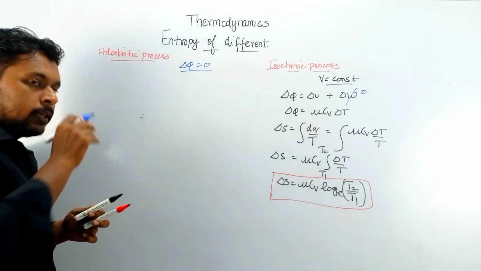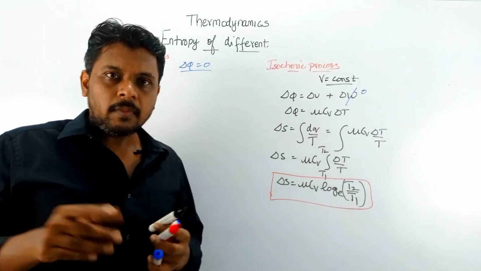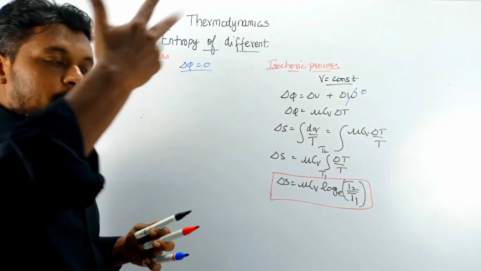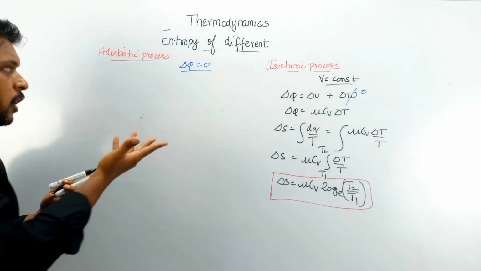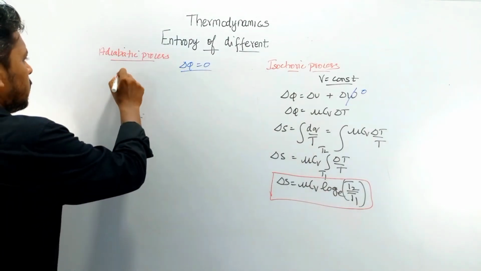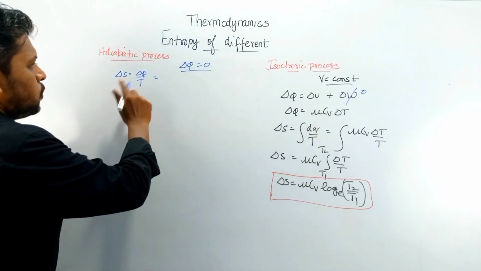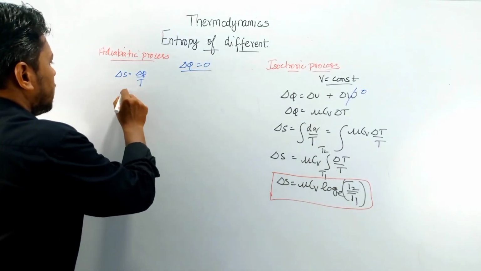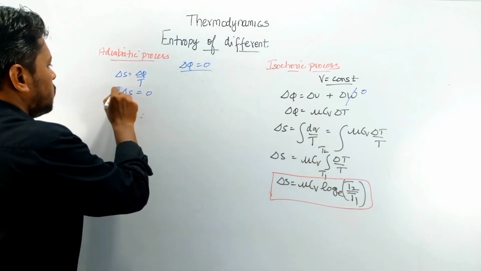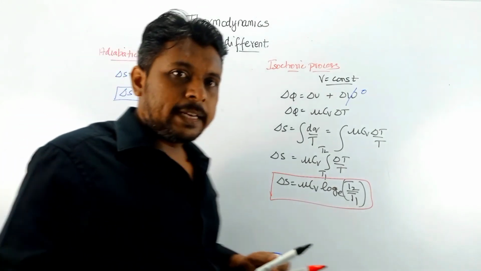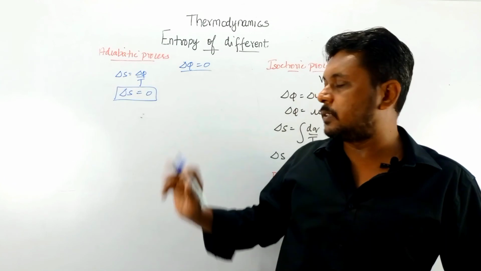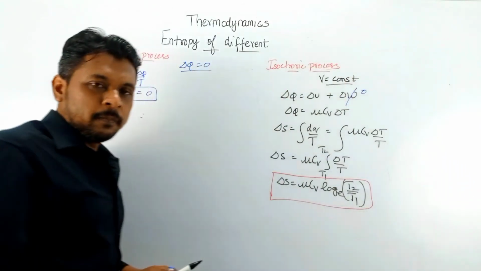There is no transfer of heat, no heat going inside or coming outside. If delta Q is 0, then since delta S is equal to delta Q by T, automatically delta S is equal to 0 in case of an adiabatic process.